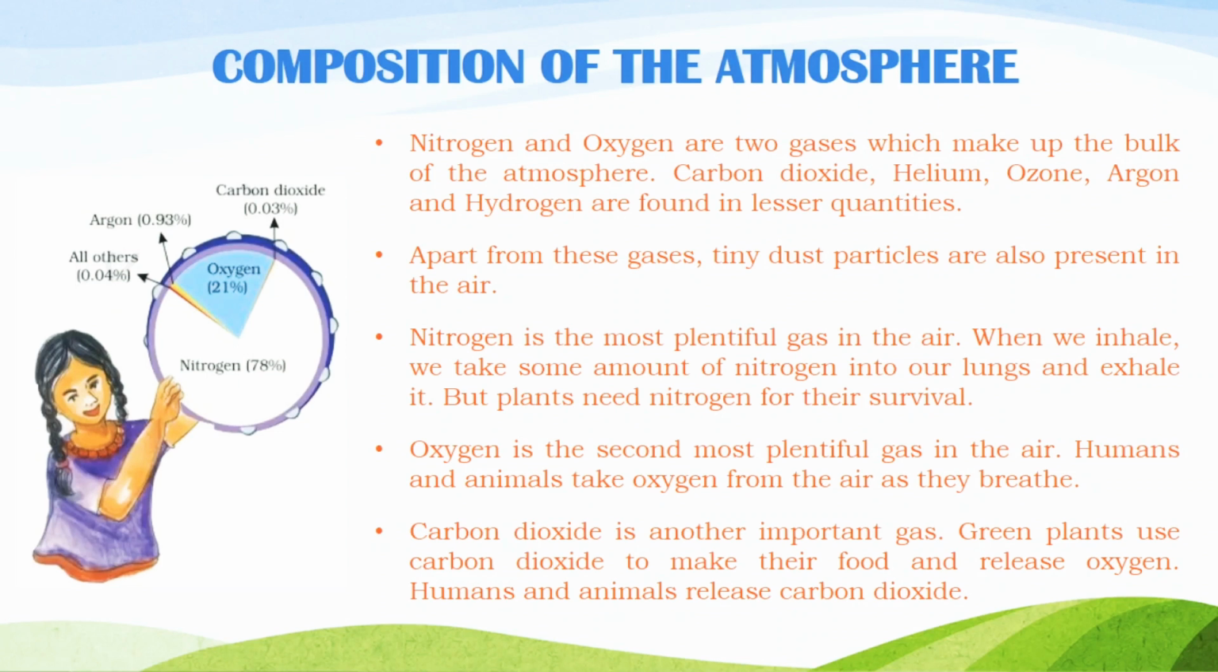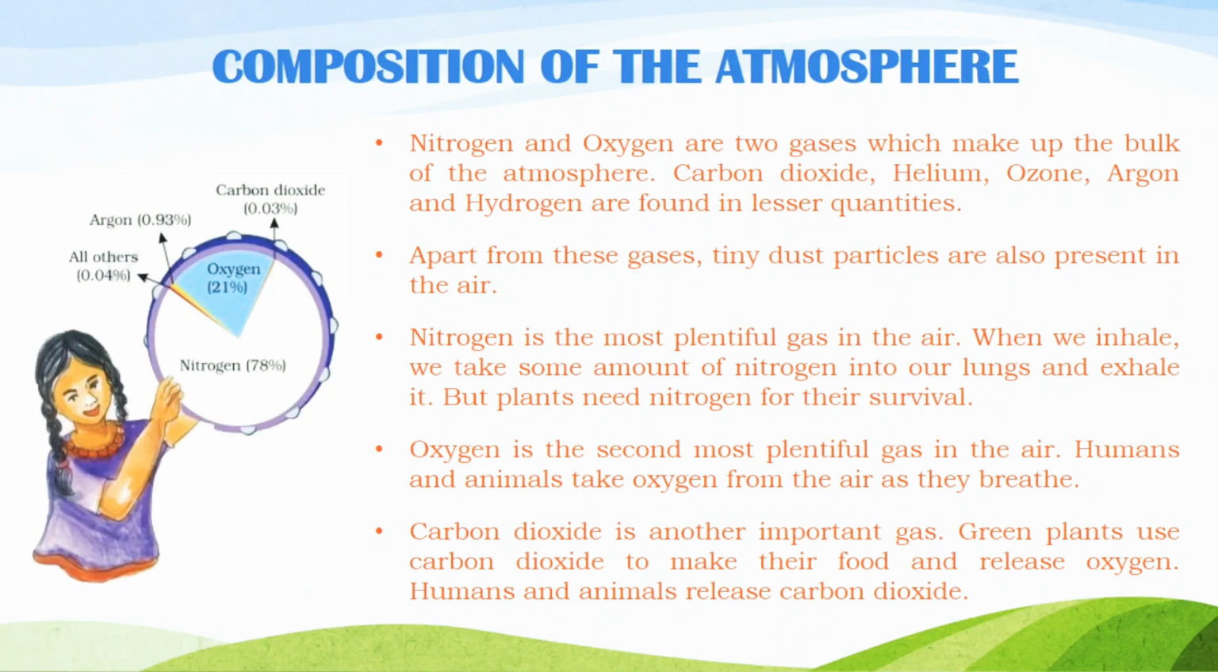Next, nitrogen is the most plentiful gas in the air. Why? Because it is 78%, so it is the most plentiful gas. When we humans inhale, we take some amount of nitrogen into our lungs and then we exhale it. But plants need nitrogen for their survival.